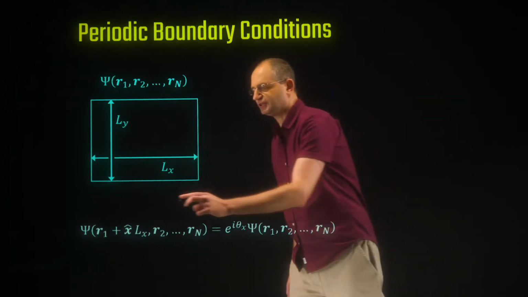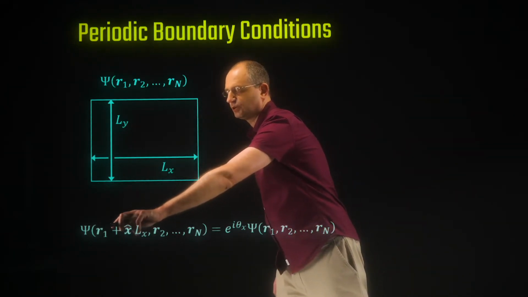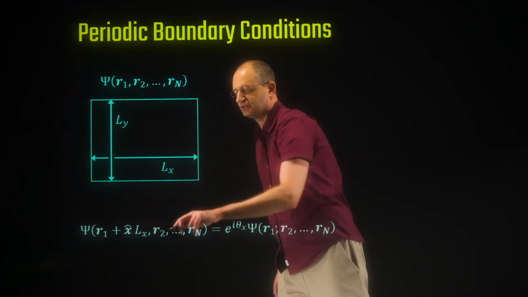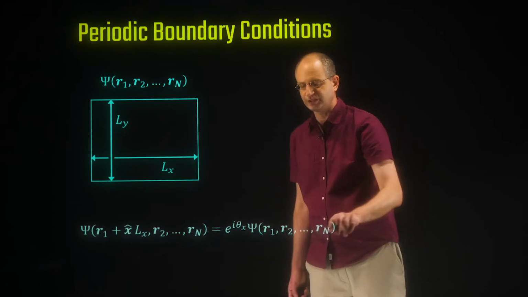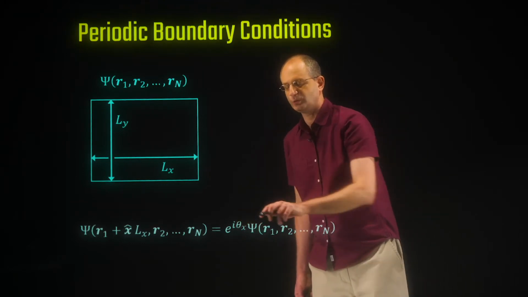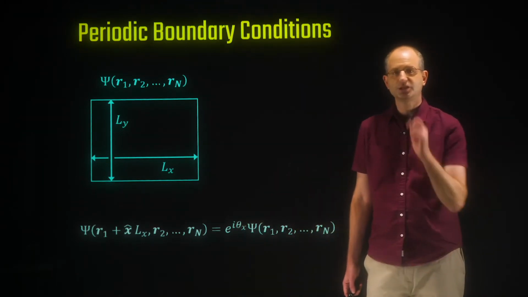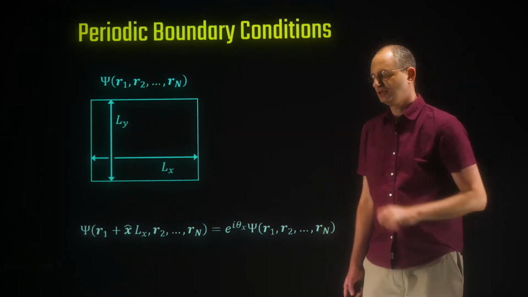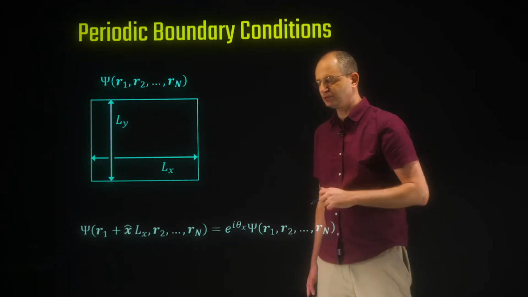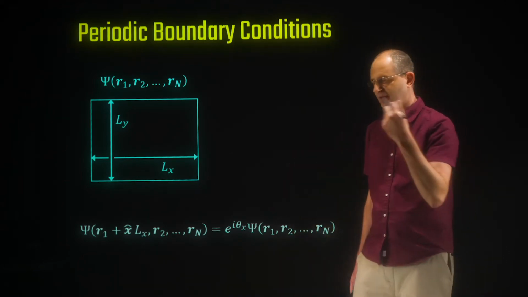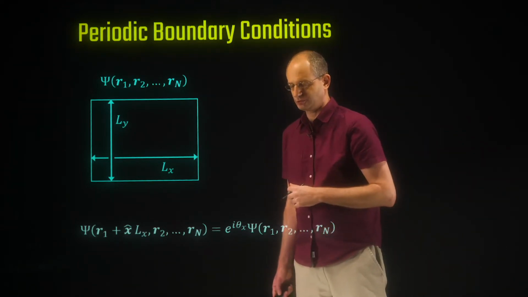So the wave function, when we take one of the coordinates of the electrons and shift it, say, by Lx in the x direction, is related to the unshifted wave function by this twist phase theta x. This is going to be like a probe that we'll use to both drive the system to represent the electric field and also to probe the current which is resulting from that.